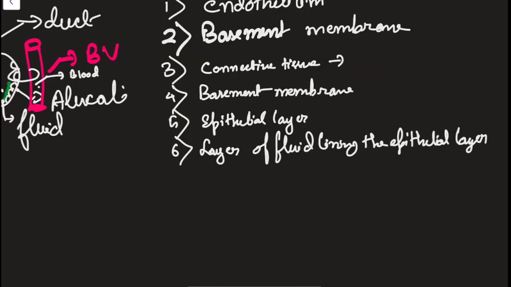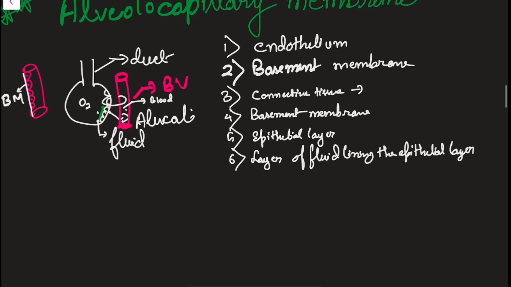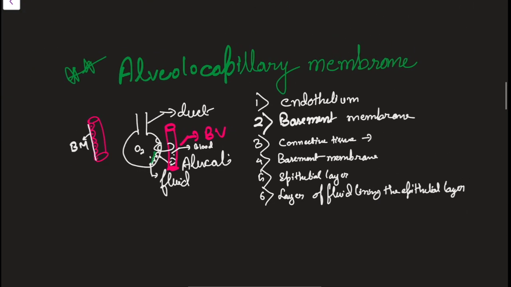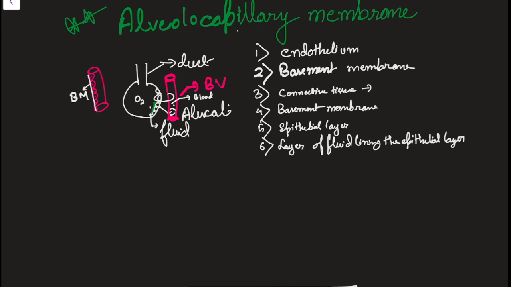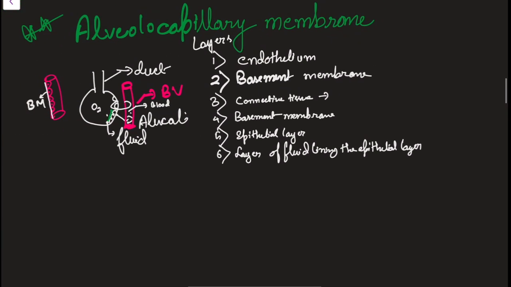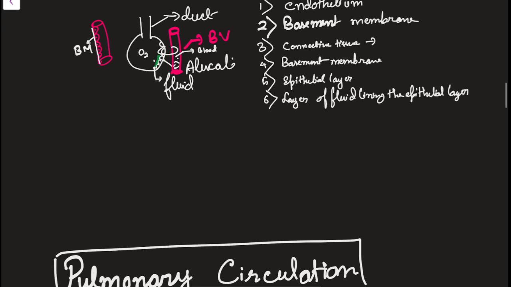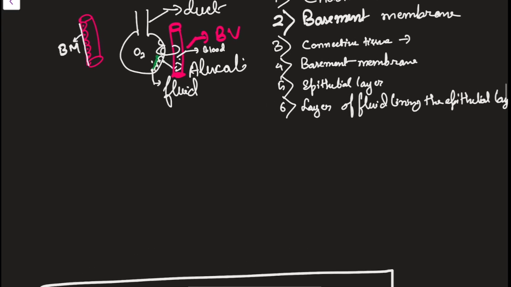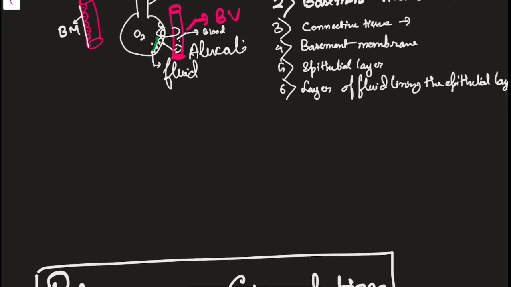If you are given the short note, I think you can write it. You can just draw your own diagram for explaining this alveolo-capillary membrane and state what the layers are. And this fusion part that I told you, you can write this easily. Another thing I will tell here, which you can also write in your exams: the alveolar epithelium consists of two types of cells. One is type 1 pneumocytes.